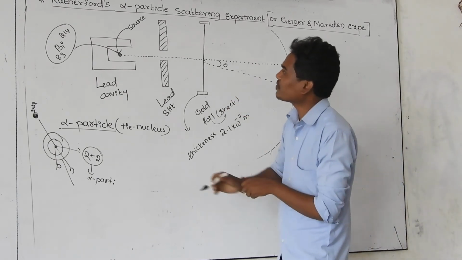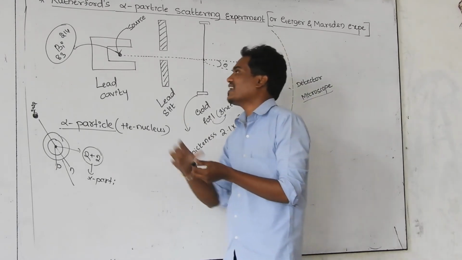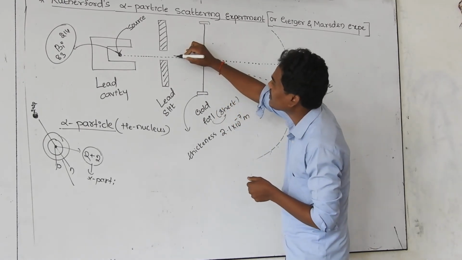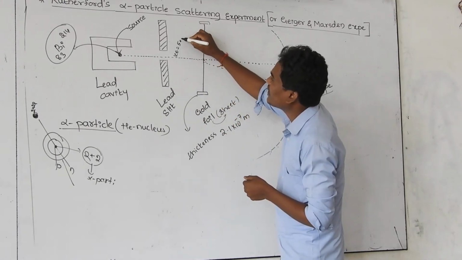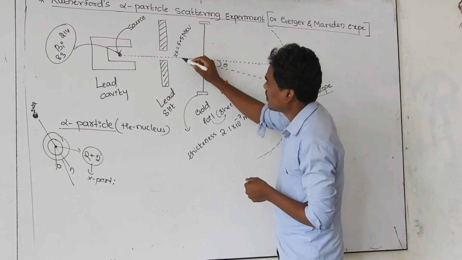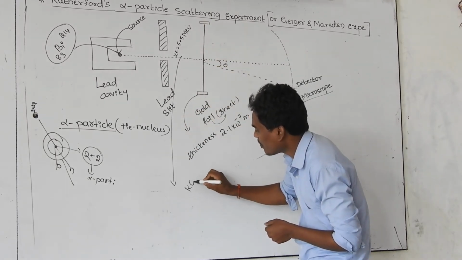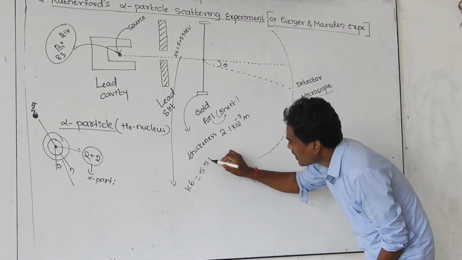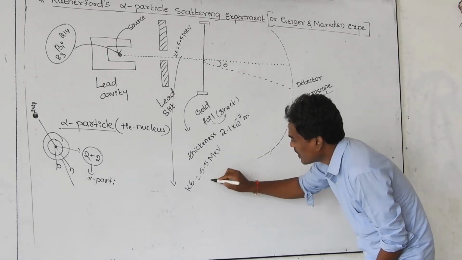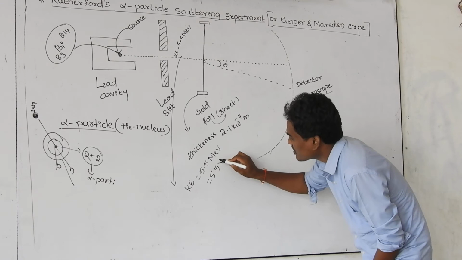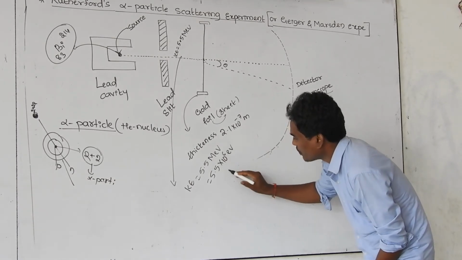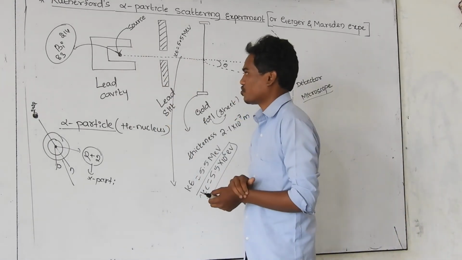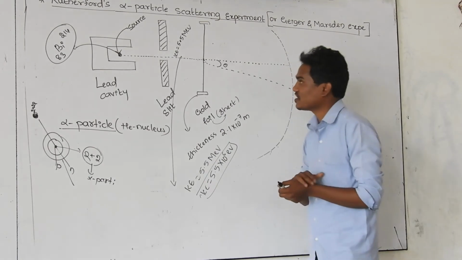And what is the speed of the alpha particles they used here? They are accelerating the alpha particles from the source with a kinetic energy of 5.5 million electron volts. Million means 10 to the power of 6 electron volts. With this much kinetic energy, the alpha particles are emitted from the source.